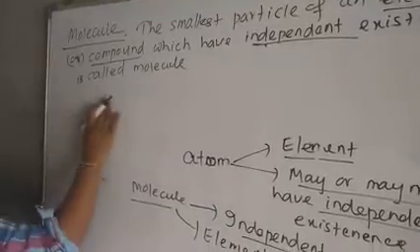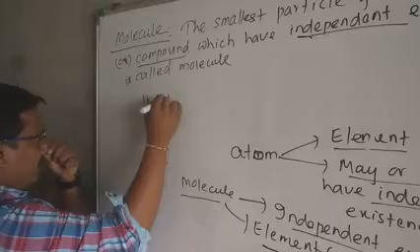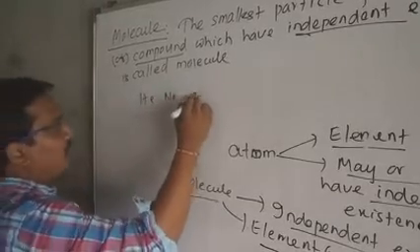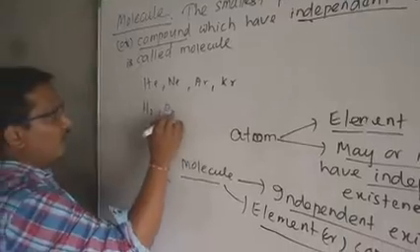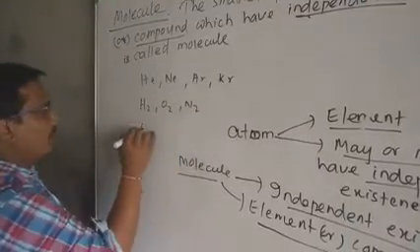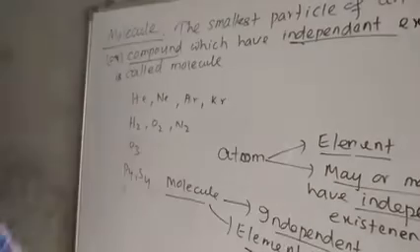Now let us see some examples: helium, neon, argon, krypton. Next are H2, O2, N2, O3, P4, S4. These are examples of molecules.